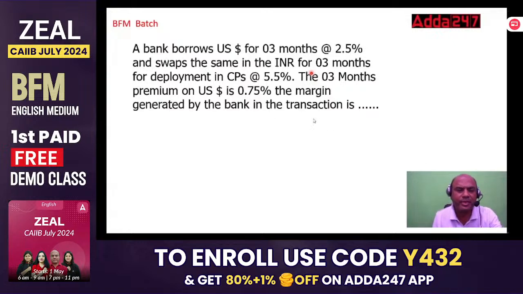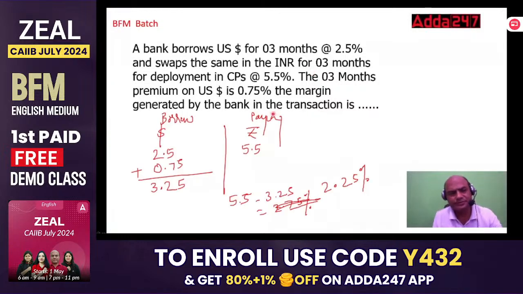Okay, see here, it's like this. I'm borrowing at what cost? 2.5%. The bank borrows at 2.5%, but the 3 months premium is given as 0.75%. So this premium I'll also have to pay. I'm borrowing for 3 months, so the seller will also claim this premium. So my total cost of borrowing will be 2.5 plus 0.75, which is 3.25.